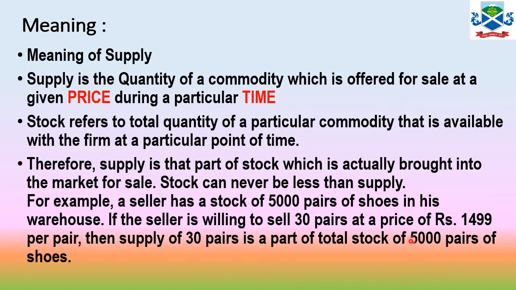You keep it in your warehouse or godown, and of that you have taken out 30 pairs for sale. If you are offering those 30 pairs at a particular price, that is 1499, that becomes your supply, and the remaining 4,970 pairs will be considered your stock.